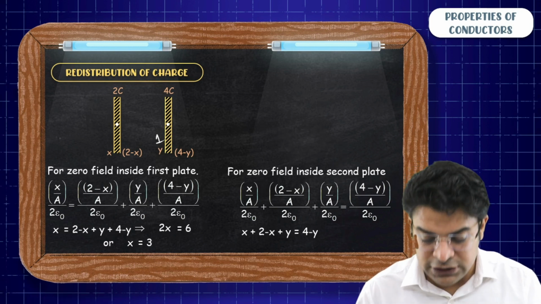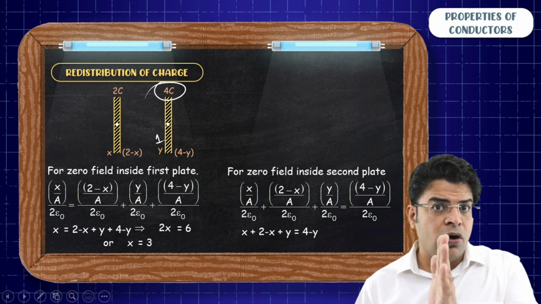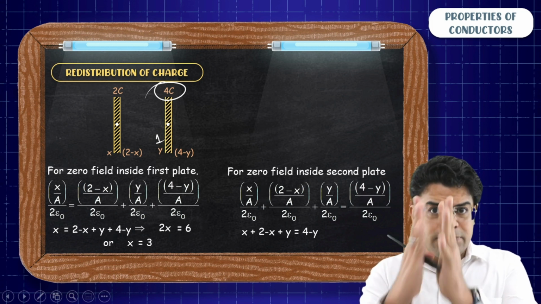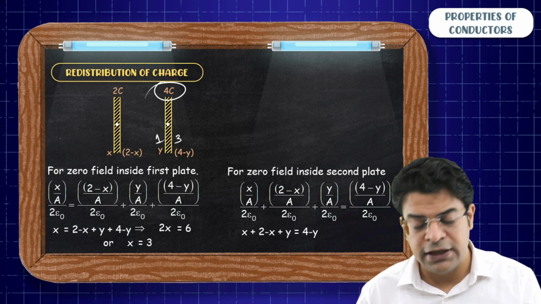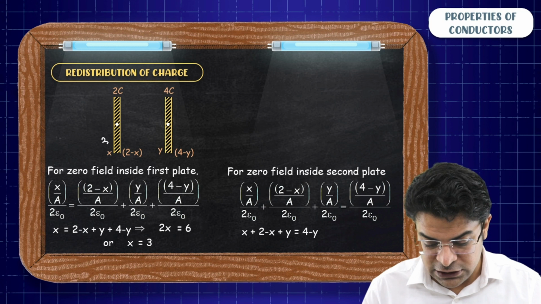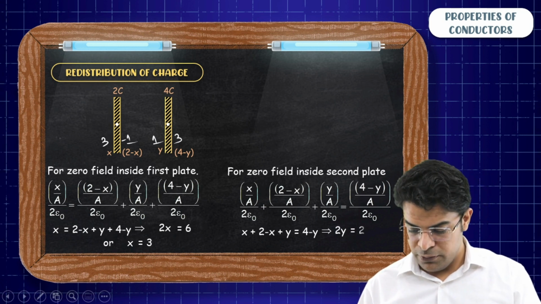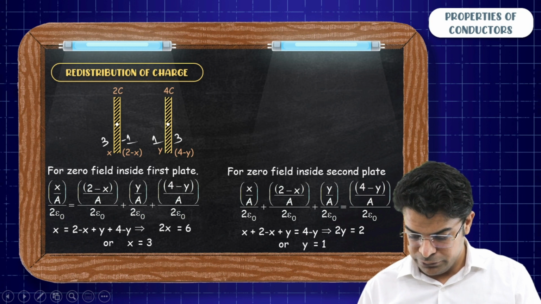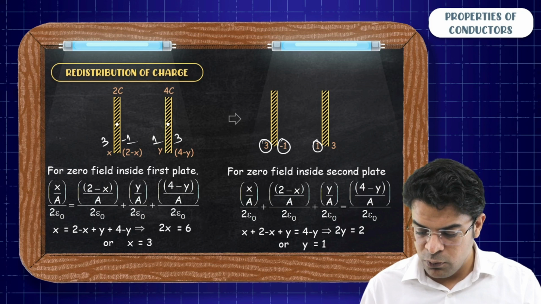So the charge on this plate is 1. If out of the 4 coulomb, the charge on the left surface of this metal sheet containing charge of 4 coulomb is 1, then the charge on the right surface has to be 3 coulomb. So the charges are 3, minus 1, 1 and 3.